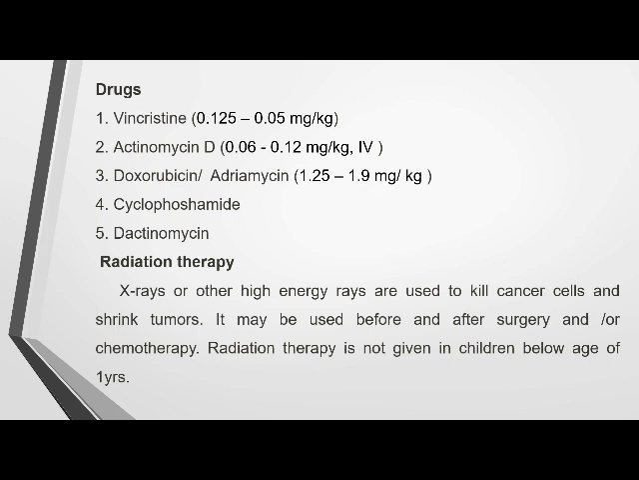Then radiation therapy: ultraviolet radiations can be used. That is, it provides high energy rays which are used to kill the cancer cells as well as to reduce the size of the cancer, that is, to shrink the tumors. It may be used before and after surgical correction, either with or without chemotherapy. Children below 1 year of age are not advised radiation therapy.